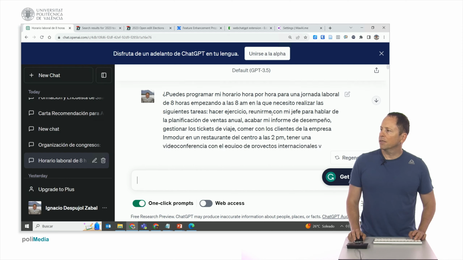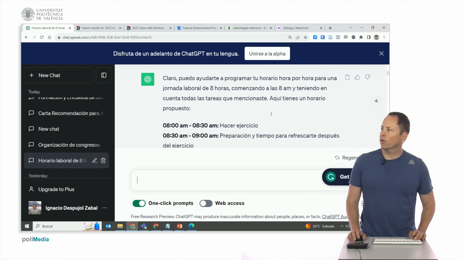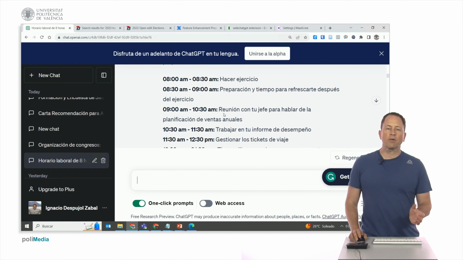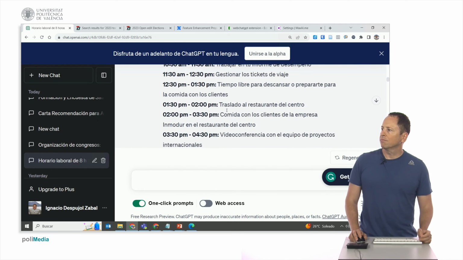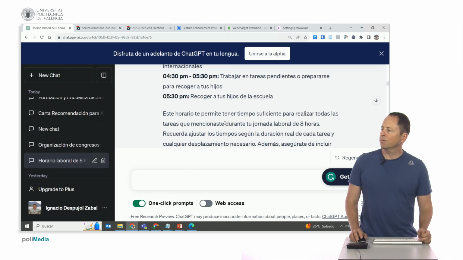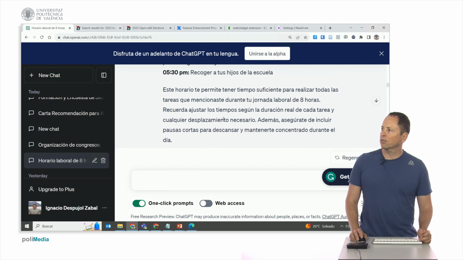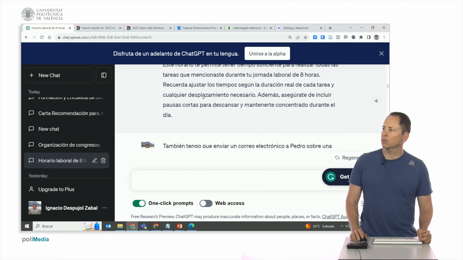And look, I've written this, and it tells me, of course I can help you, and proposes this schedule, which may be better or worse, but it already gives me an idea that I can then move and rearrange. Well, this timetable allows you to have enough time for all your tasks. It adjusts the times according to each task.